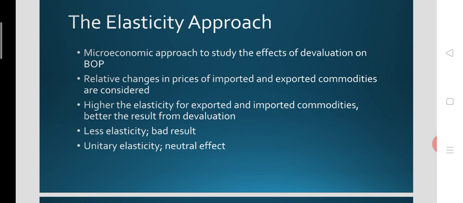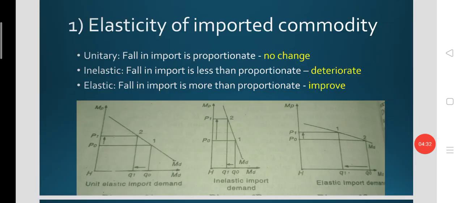And when unitary elasticity is the situation for export commodities and import commodities, the effect of devaluation could be neutral on the balance of payments. So in this video we are going to look at the elasticity of imported commodity and elasticity of exported commodity. Here this is elasticity of imported commodities. There are three possibilities normally for the elasticity of the imported commodity of the devaluing nation. It could be unitary, could be inelastic, could be elastic.